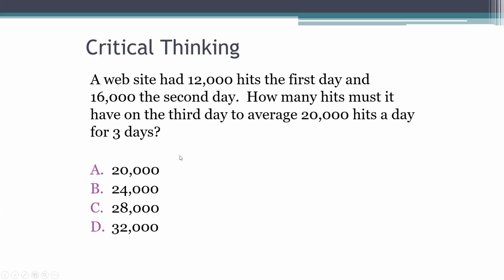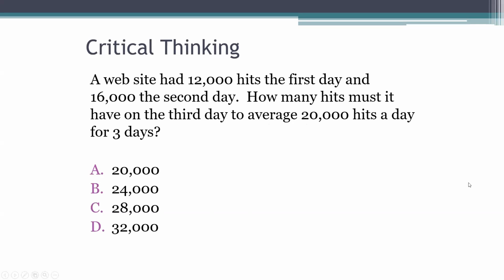Well, this is kind of asking you to work backwards, but luckily you have multiple choice answers here. So honestly, what I do for problems like these is I will add 12,000 plus 16,000, and then I'll pick an answer choice and then divide it by 3. And whichever one will give me 20,000 is the correct answer.